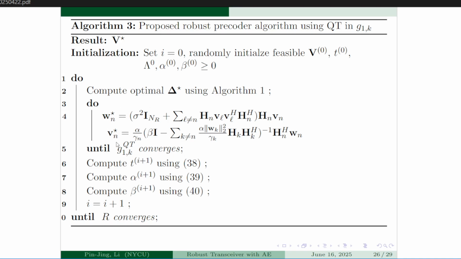After this converges, we update the primal and dual variables using the same expression as we do in the previous version of this algorithm, and we run this until the overall rate converges. And after that, we can have the optimal precoder design that considers the channel mismatch.